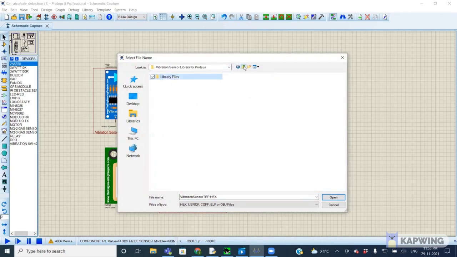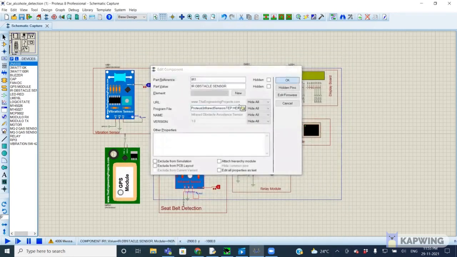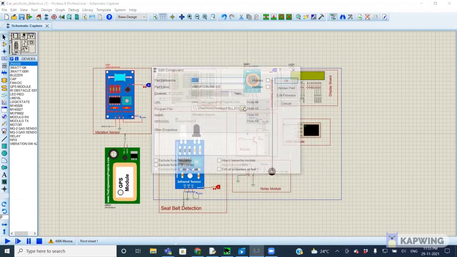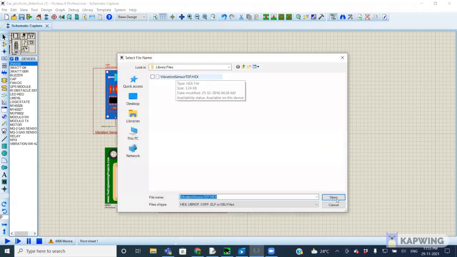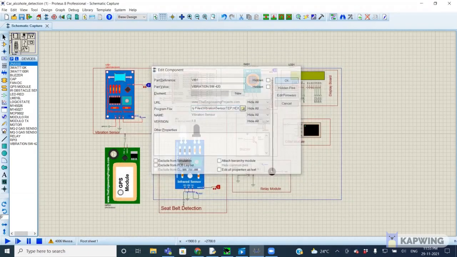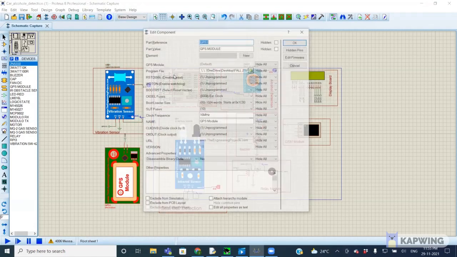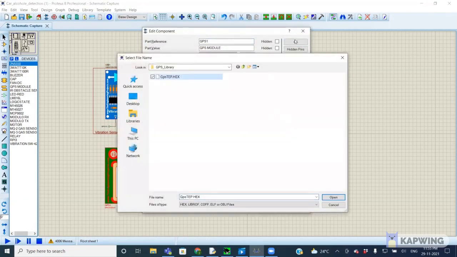So now I'm going to open this vibration sensor. So yeah, it's an infrared sensor, which is X-File, which is already available. So I just open this, and this is the vibration sensor. So we have to give input, the vibration sensor file X-File, which is already generated. So yeah, this is the GPS module. We already have GPS with us, and yeah, I'm just loading it also.